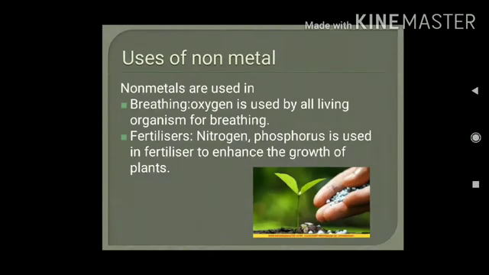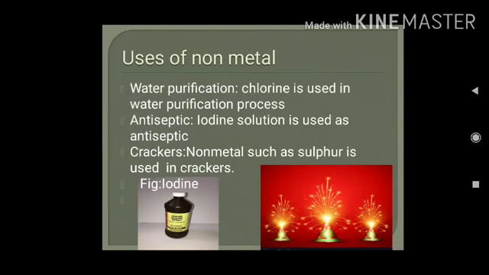Next is fertilizers. Nitrogen and phosphorus are the non-metals used in fertilizers to enhance the growth of plants. Every farmer uses fertilizers in the field. So these are the things which are required to enhance the growth of plants. So what are the non-metals? They are nitrogen and phosphorus.